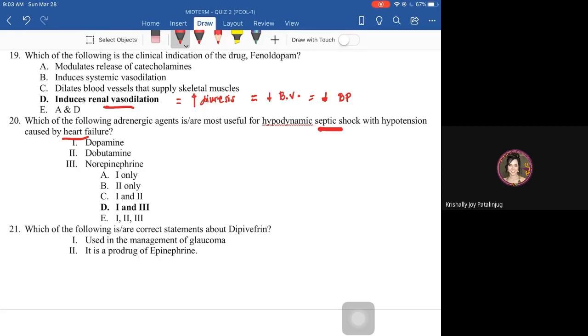Their ability to contract is decreased. So the most useful drugs for septic shock with hypotension caused by heart failure are norepinephrine and dopamine.